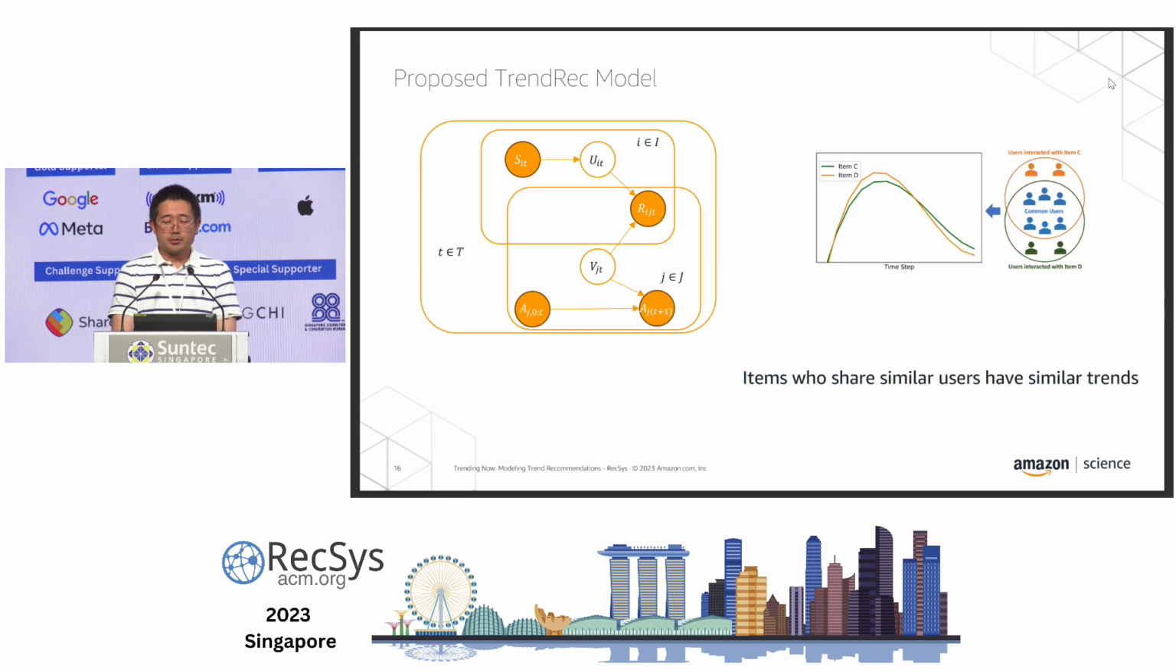We want to combine these two models into a joint Bayesian model where we share the latent item embeddings between the recommender systems and the forecasting models. This is intuitive because then we can say that items who share similar users tend to have similar embeddings and they tend to have similar trends.